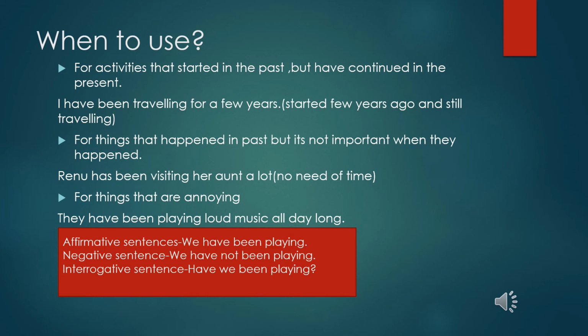Now, how to form the affirmative, negative, and interrogative. Affirmative: subject plus have plus been plus the verb plus ing form. Negative: we have just inserted the word not between have and been playing. Interrogative: have we been playing? Followed by the question.